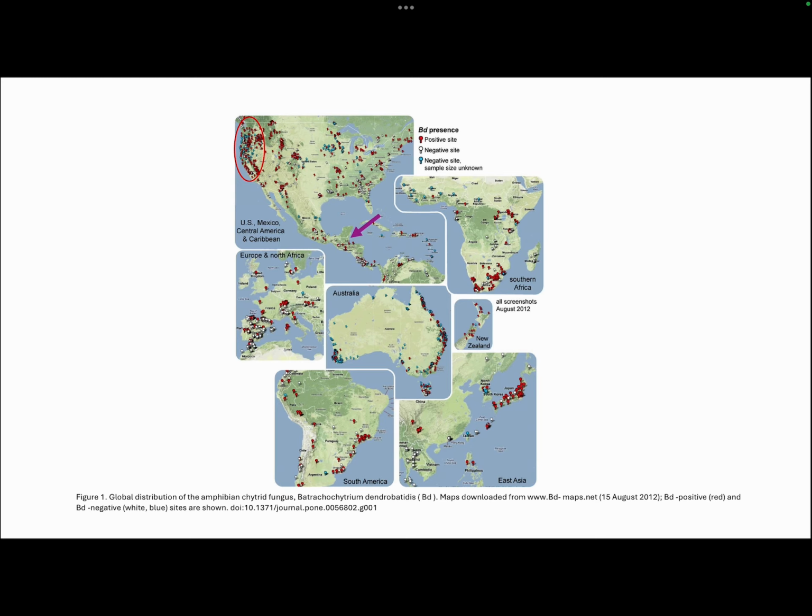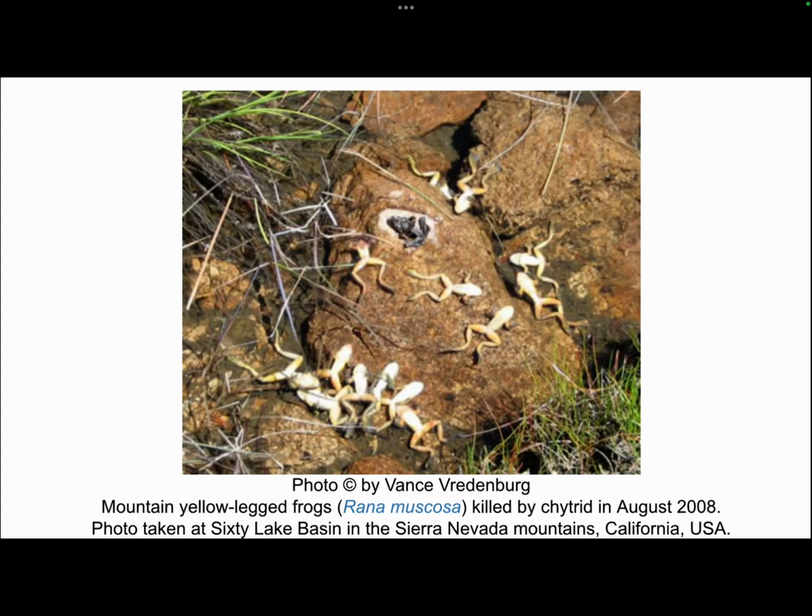On the other side of the globe, Japan especially has been severely impacted by BD as well. Here's a photo of mountain yellow-legged frogs, or Rana mucosa, which have been killed by chytrid. This is especially one species that has been susceptible and severely impacted by BD.